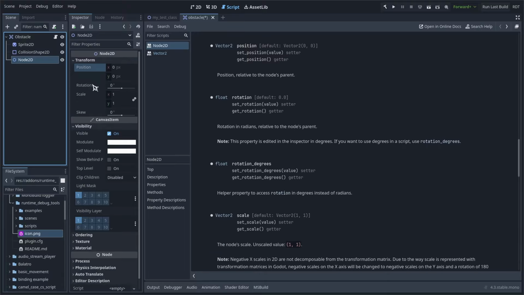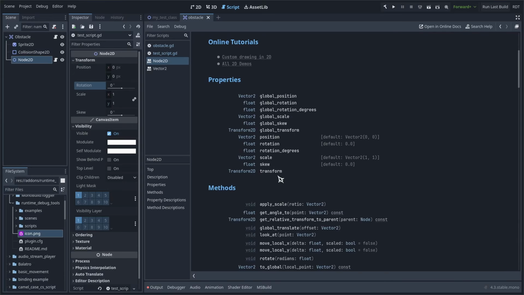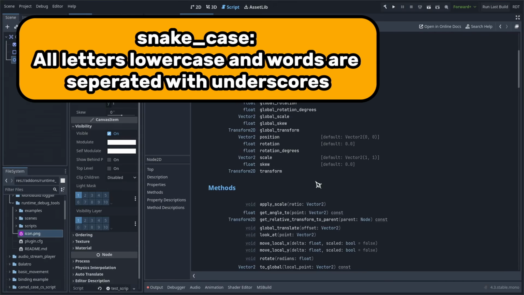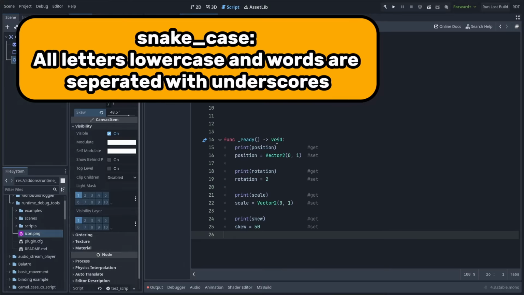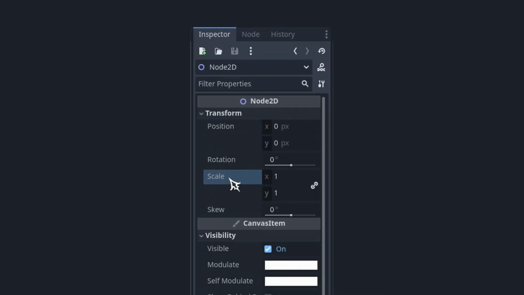Every single property that you see in the inspector can be accessed through code, and you can find information about those properties in the docs. The inspector displays the property name in title case, but if you refer to it that way in code, that won't work. If you look at the list of properties, you'll see that they're all displayed in snake case, because GDScript uses snake case for its properties, and this would be how you'd refer to them in code. Any property you see in the inspector can be get or set through code by accessing it in the way I just described.